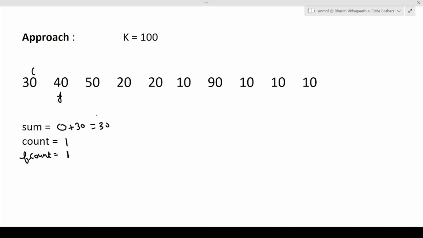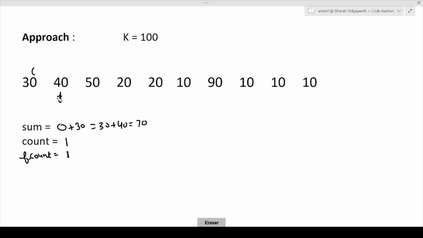Now again we will check whether placing the bet on this particular horse, can we do that? So we will do 30 plus 40. So 30 plus 40 is 70 here. So is 70 overshooting our k value? The answer is no. That is, this 70 is less than k only. So it is a valid bet, because till now we have placed our bet on this 30, and now we can place our bet on 40, because the total value will be 70, and these two horses are continuous only. So this 70 is less than 100. So we can again place our bet on this horse. This is a valid horse.